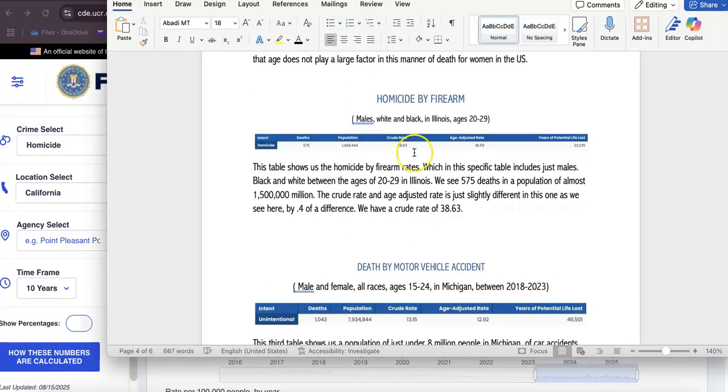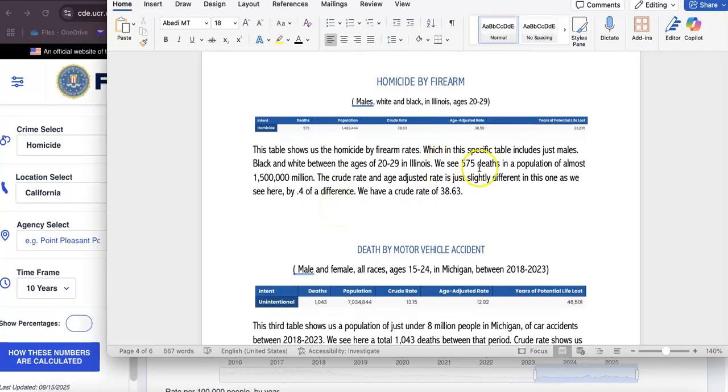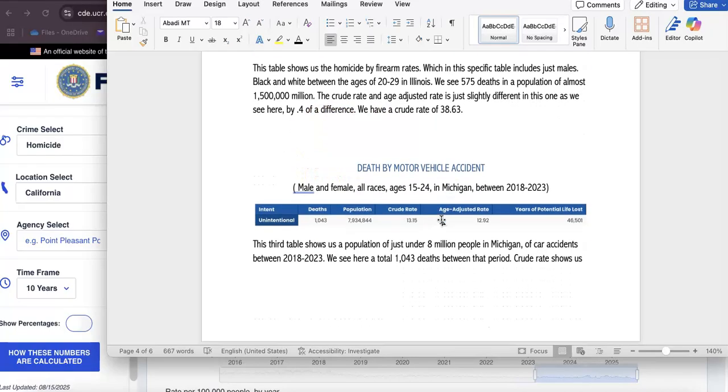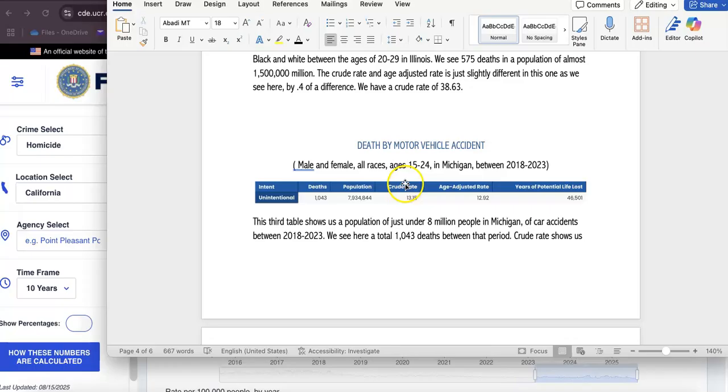for women. Next, we're going to go by homicide by firearm in white and black males in Illinois between 20 and 29. This specific table includes, obviously, just males. We see 575 deaths in a population of almost 1 million. The crude rate and age-adjusted rate is slightly different in this one, as we see here, by 0.4 of a difference.